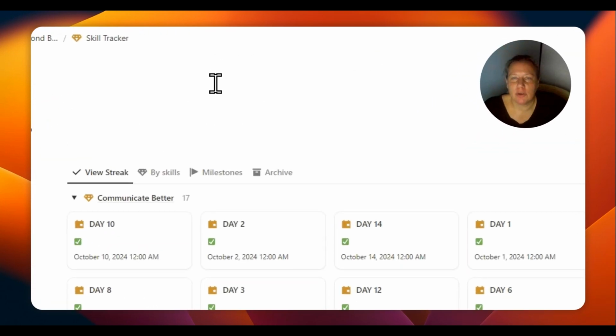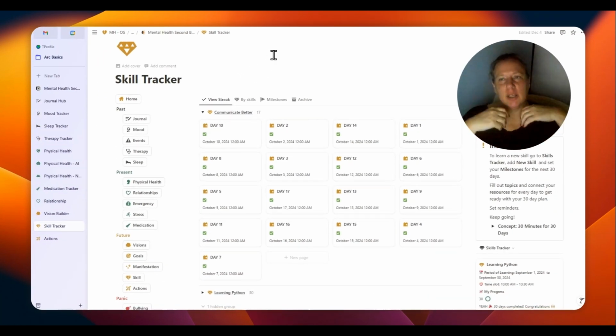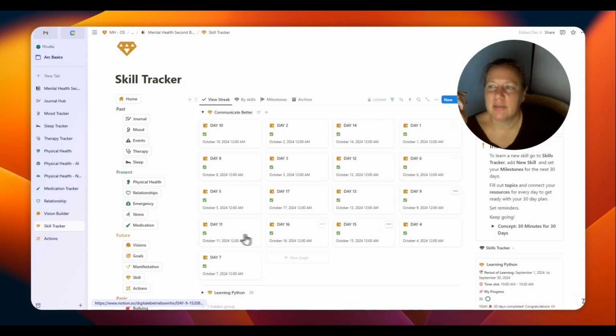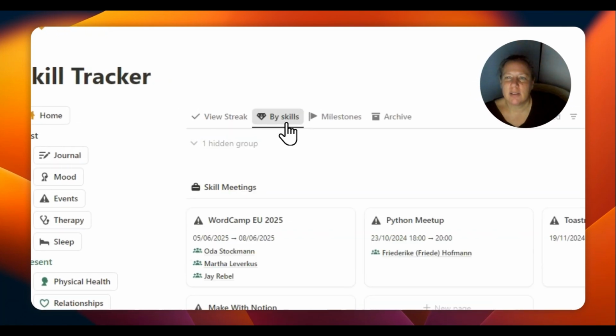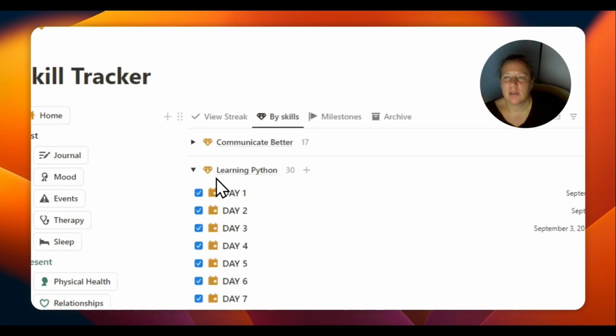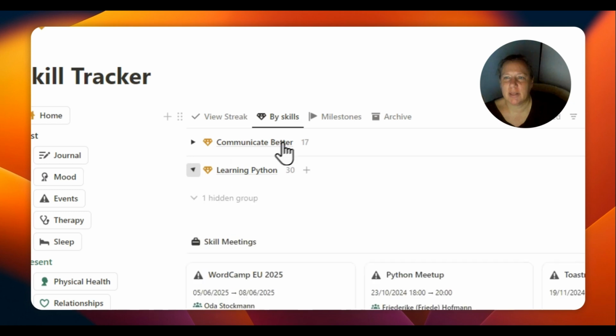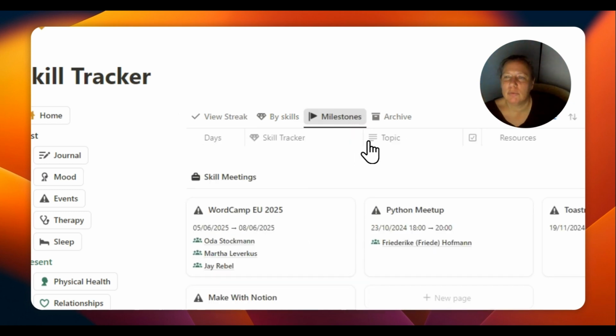Another part of the future area is a skill tracker, because if you want to shape your future personality, my future Jay, you might need certain skills, and you want to go in 30 minutes for 30 days. And yeah, you could break it down here every day. The goal, for example, is communicate better, and you have different skills. For example, learning Python or communicate better, whatever it is, it has certain milestones,